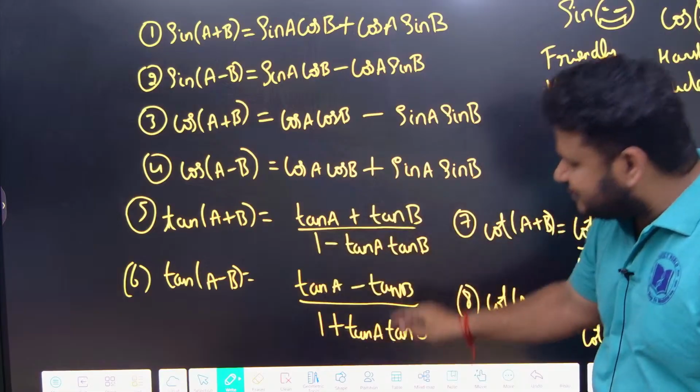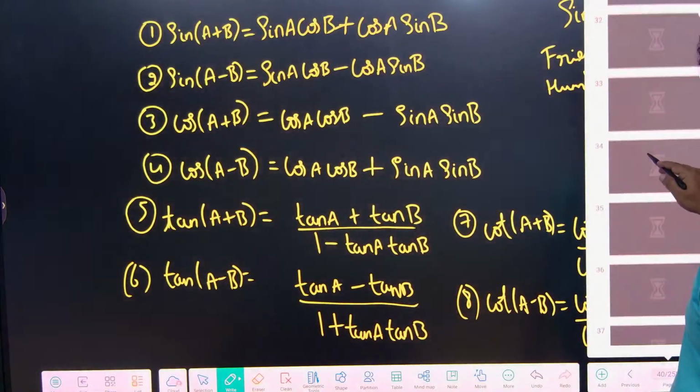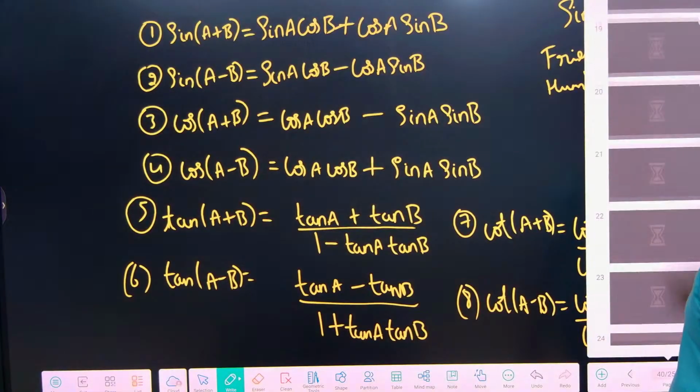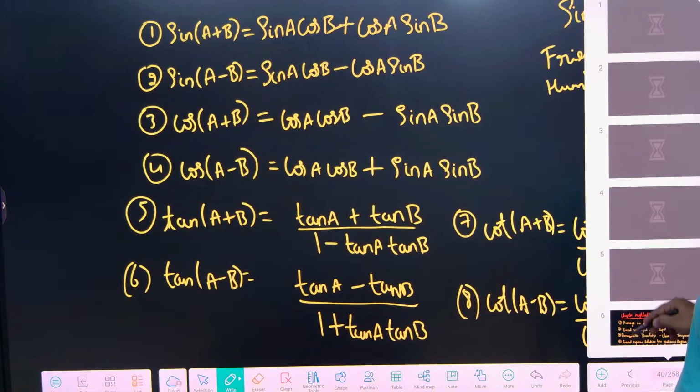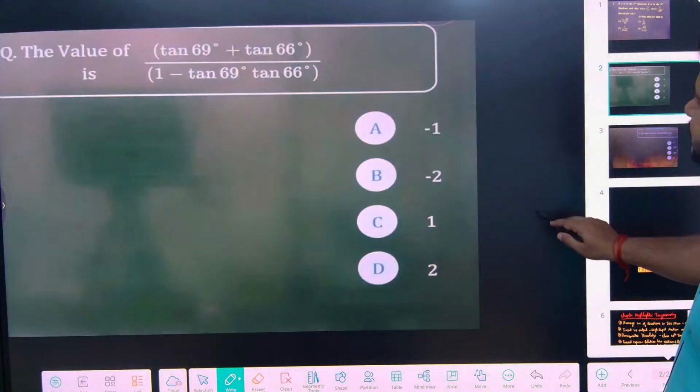So directly from these compound angles, how to solve the questions and how the questions will be given, let us see first how they will give the question. All right then. See here, they have given the question. I hope it is visible.